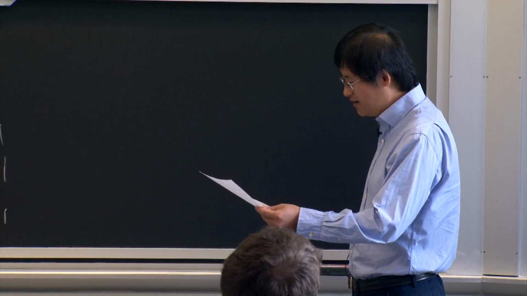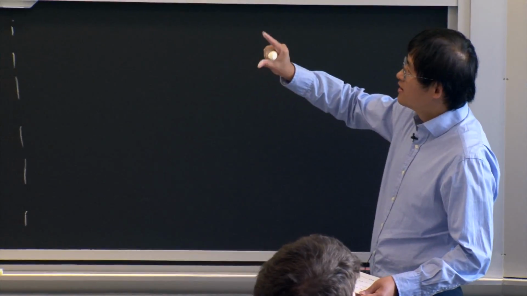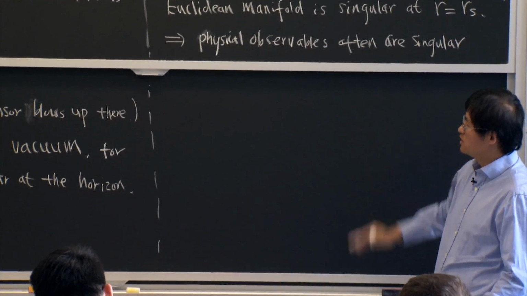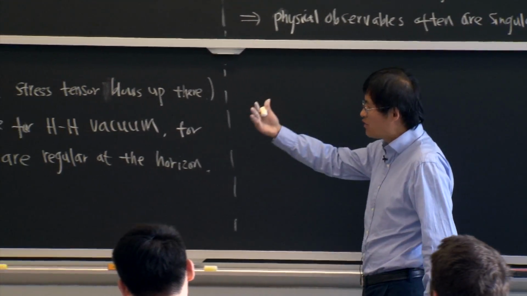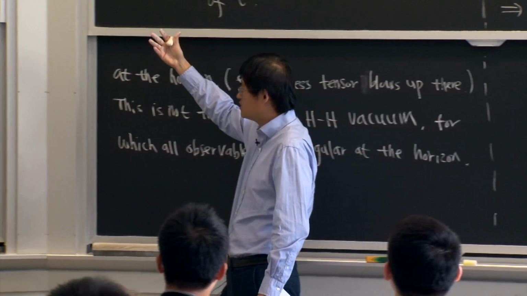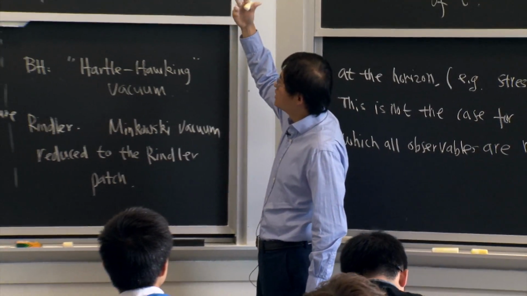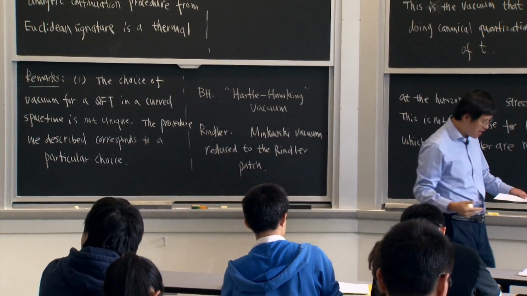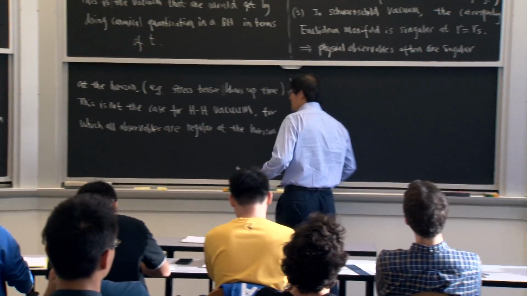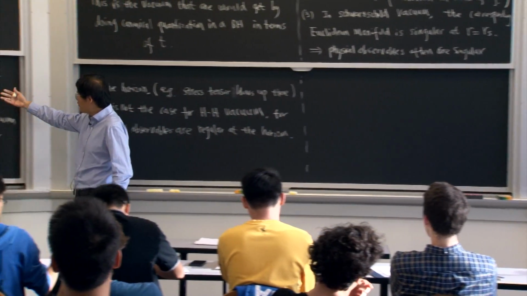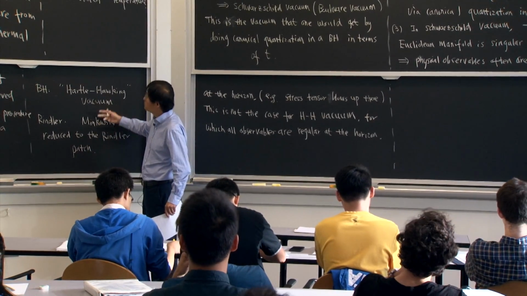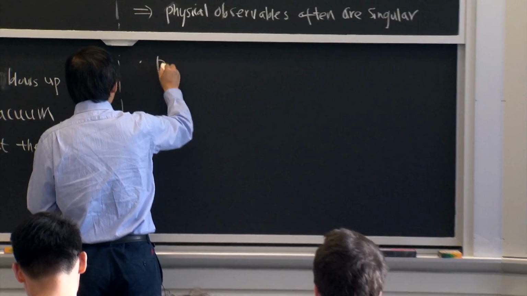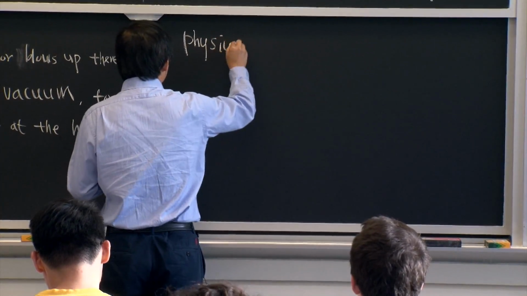Anyway, so okay, this can be considered as a physical interpretation of the temperature: the regularity at the horizon forces us to be in this Hartle-Hawking vacuum, and then the Hartle-Hawking vacuum is like a thermostat. Okay, so now let me explain why these things behave like thermostats. Let me go to the second thing I will explain today, the physical origin of the temperature.